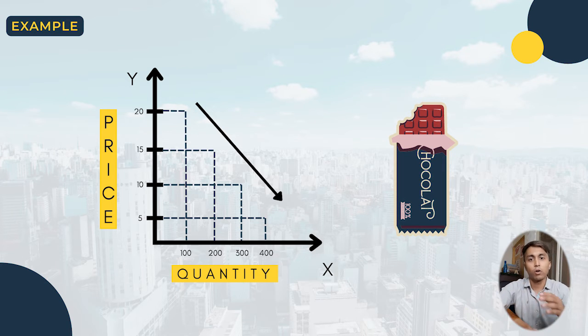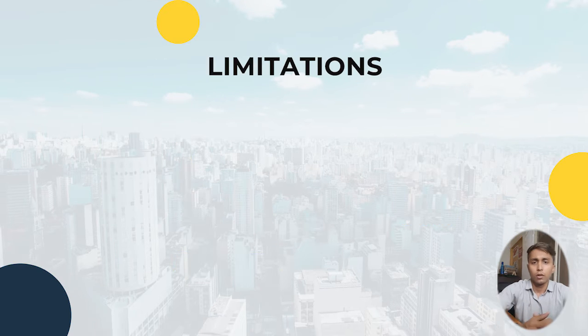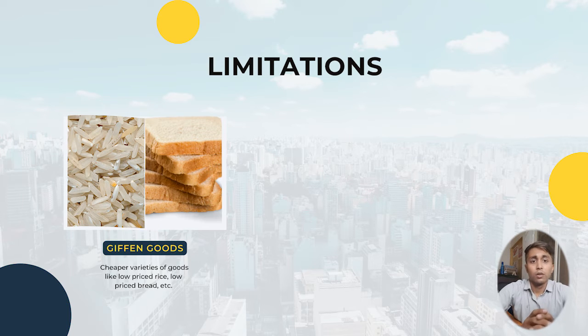But the law of demand cannot apply everywhere, hence there are a few limitations of it. So let's take them one by one and try to understand the limitations of the law of demand. The first limitation is Giffen goods. Giffen goods are a cheaper variety of goods, such as low quality rice, low quality wheat, etc. Giffen goods are a low variety of goods whose demand does not rise even if the price is falling. At the same time, demand also starts falling just because of its quality. So Giffen goods is the first limitation of the law of demand.